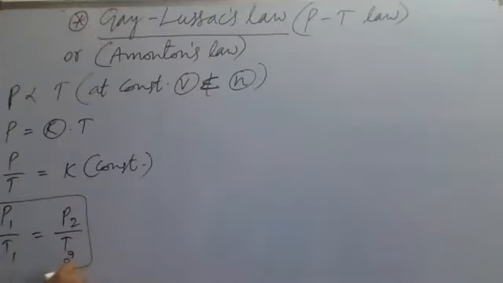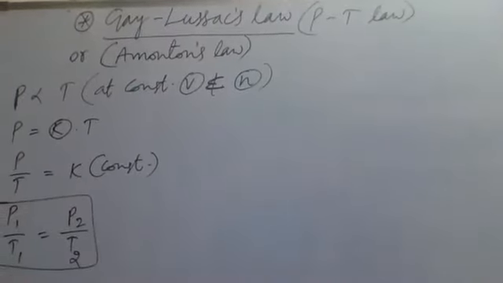So this equation is called Gay-Lussac's law equation: P1 by T1 is equal to P2 by T2. It is also called Amontons' equation, or the pressure temperature law, which is Gay-Lussac's law.